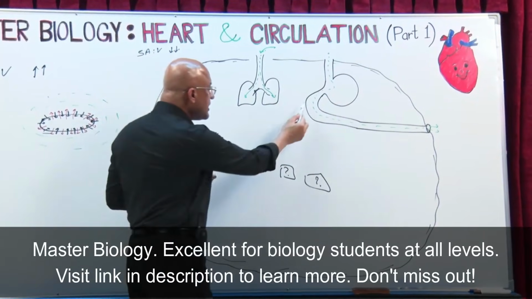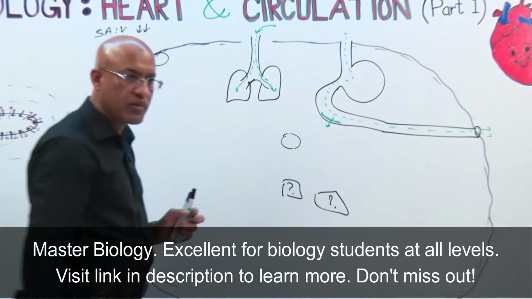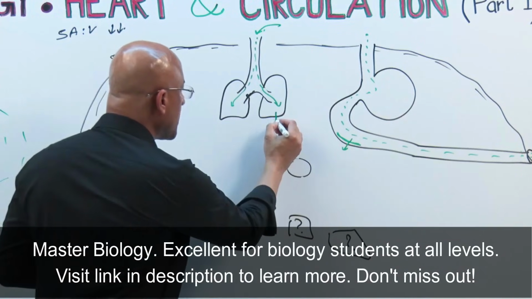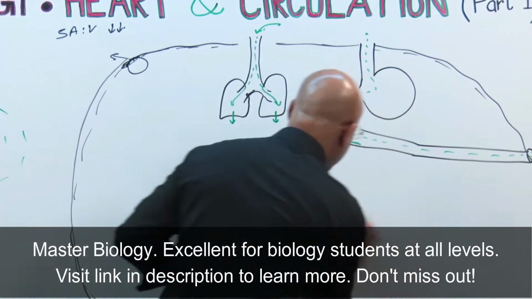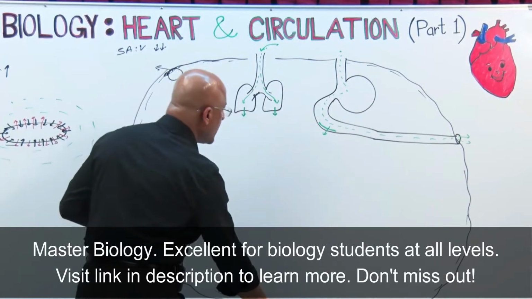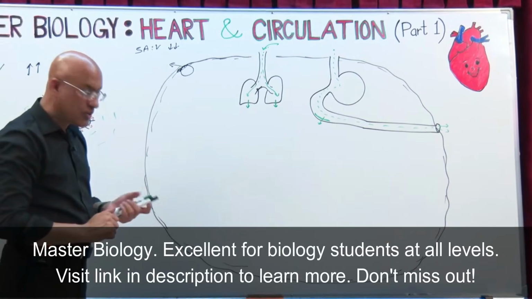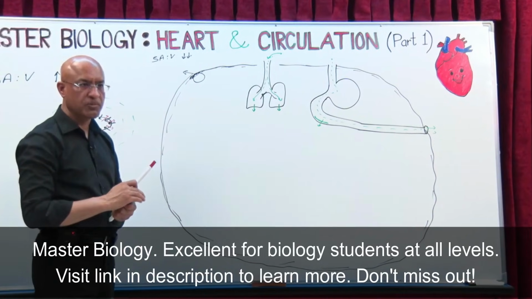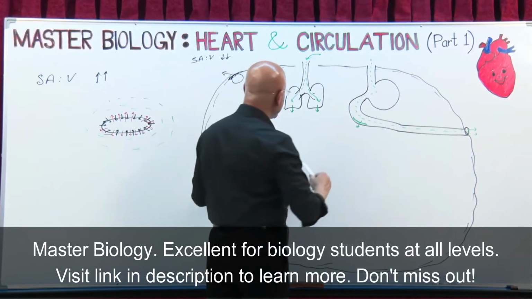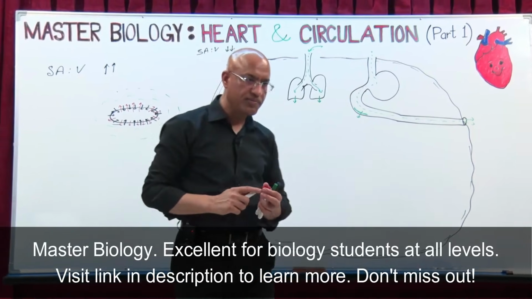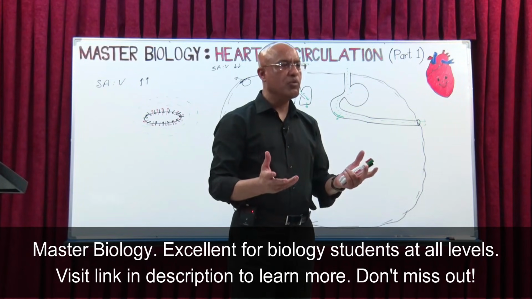Now, this surface is the exchange surface. From here, nutrients should come into the system. From here, oxygen should come into the system. Is that right? But the thing is that as cells are dispersed in so many areas, oxygen and nutrients need to be transported to other cells. So for this purpose, a special system has evolved. Number one, there is a system of tubes in mammals. We can call them vessels.